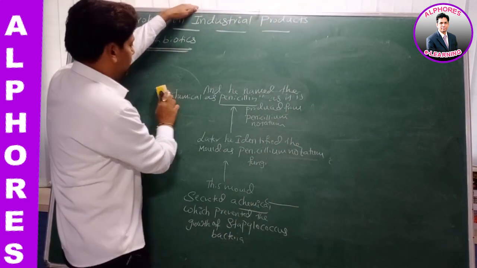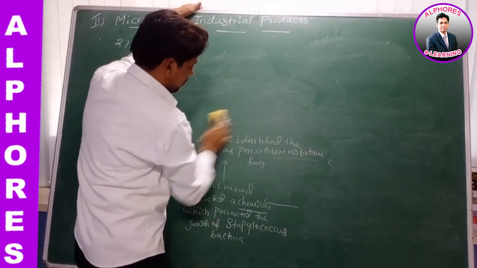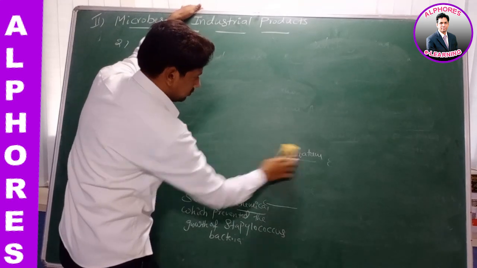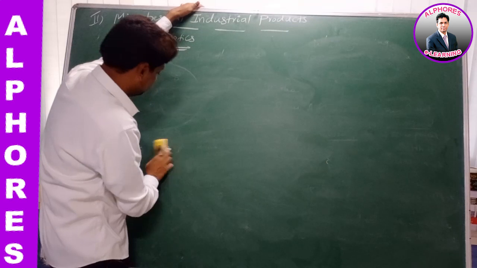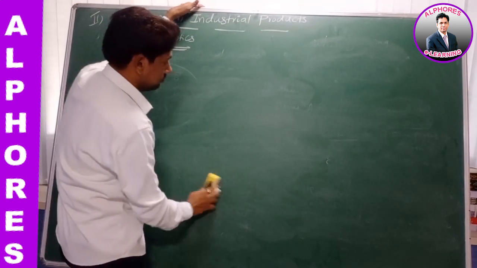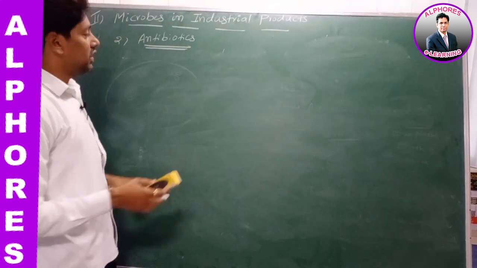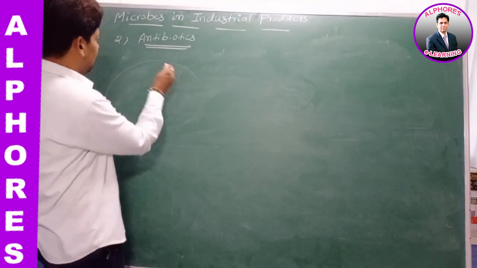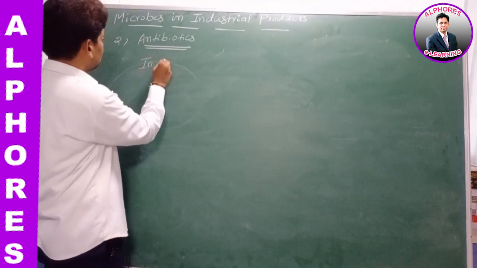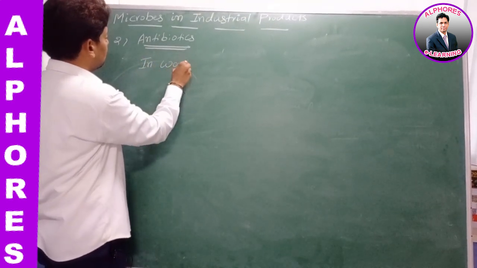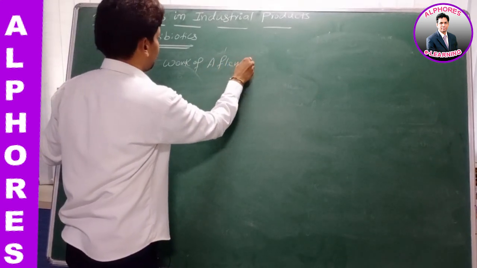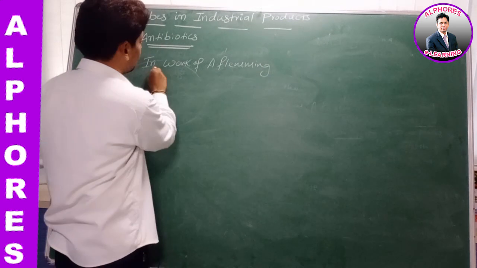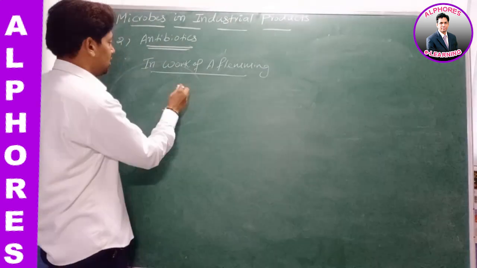Now listen to these statements. We are discussing the work of Alexander Fleming, right? In the work of Alexander Fleming, what happened?